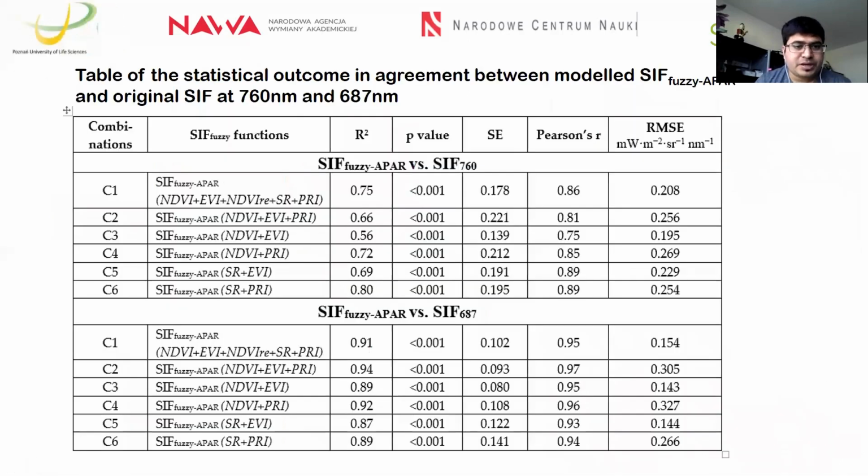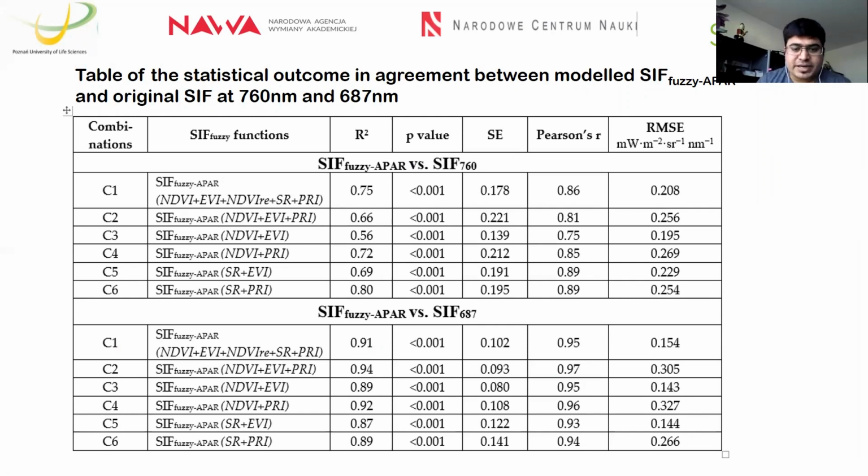And here you can see that if you look at 760, the R square has been improved a lot compared to the previous one. The other parameters do not differ hugely from the previous one, but in the agreements the values are closer after injecting the APAR into the model.